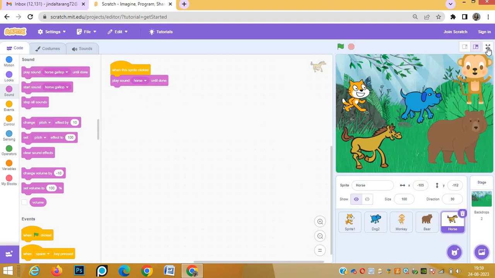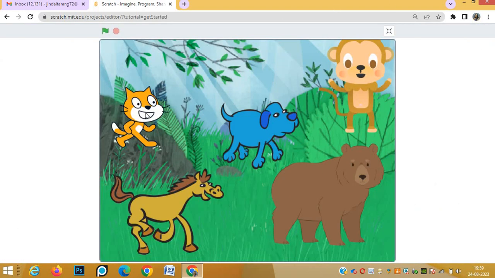Now click on the full screen mode and click on any sprite. That particular sprite will give you the sound of that particular animal. Like this you can add any animal of your choice and put the sound of that animal, and when you click that particular animal the sound will come. So try this program and enjoy.